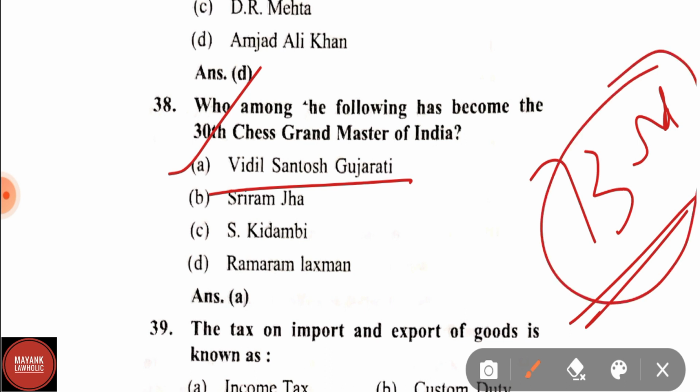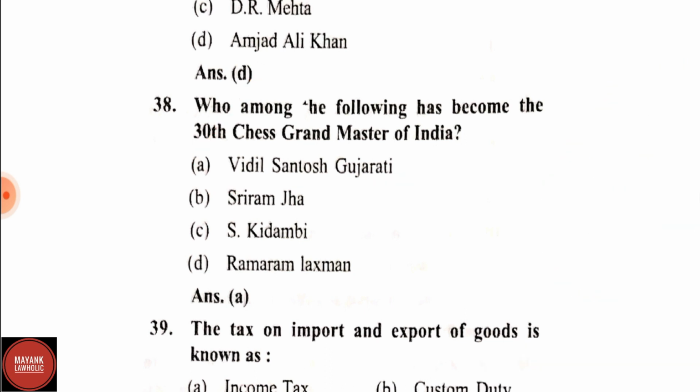India has a total of 73 grandmasters in chess. The first Indian woman grandmaster in chess was Subbaraman Vijayalakshmi, and the first Indian grandmaster of chess was Viswanathan Anand. So the latest, if we have to note, there are a total of 73 grandmasters in chess, and the 72nd is Mitrabha Guha.